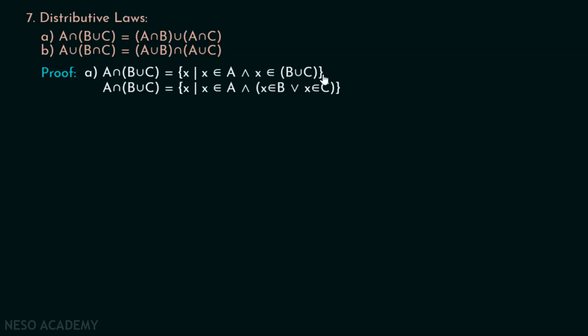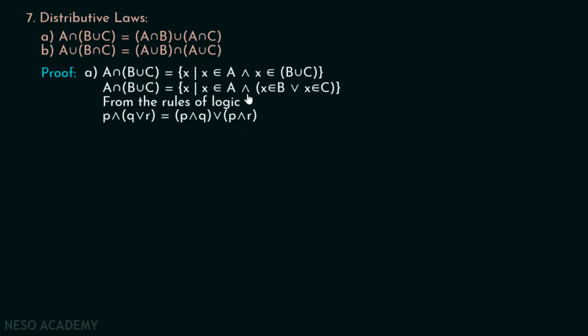Also, we can expand this and say x belongs to B or x belongs to C. This must be within brackets, right? From the rules of logic, we can say that P and (Q or R) is equal to (P and Q) or (P and R). This is from the distributive law of logical equivalences, right? P and (Q or R) is equal to (P and Q) or (P and R).